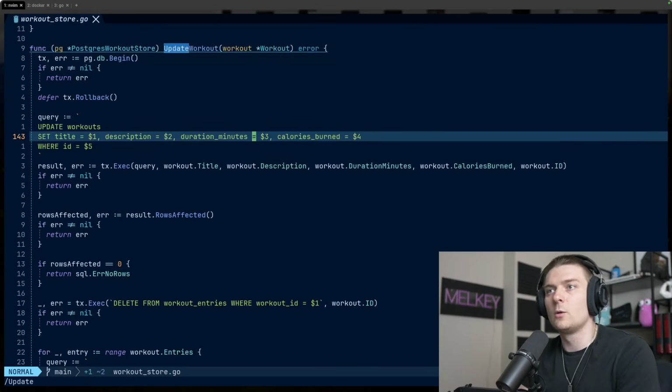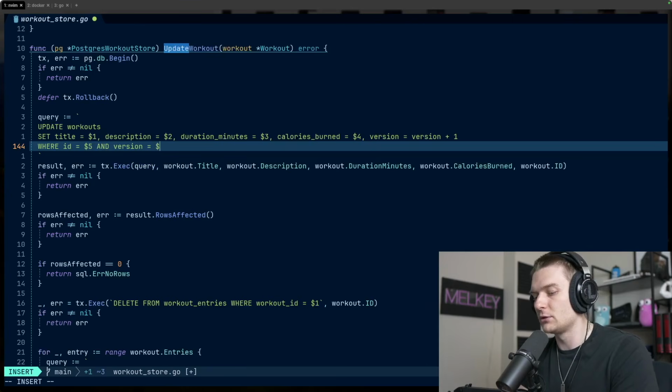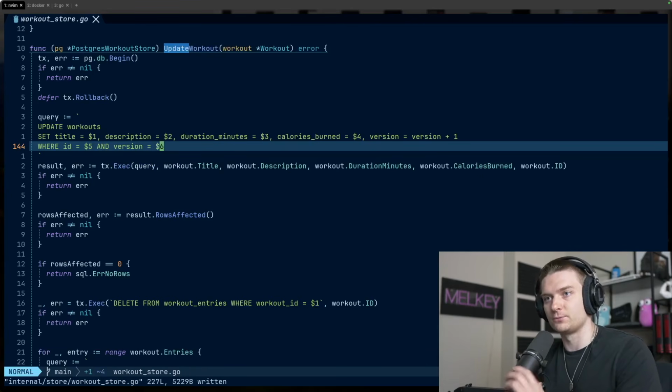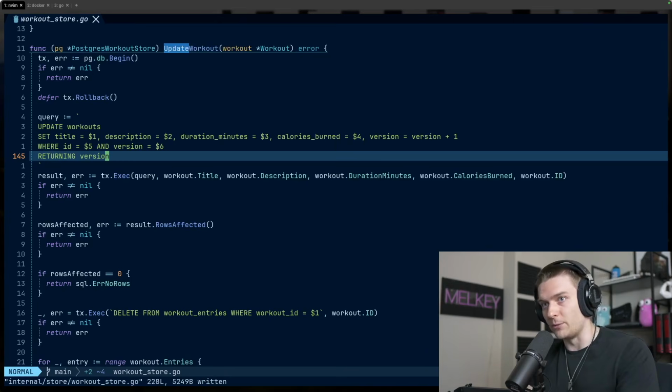Okay, and over here in the query, right below the transaction rollback, we can go right after calories burned. We're going to update that version. So we can do version equals version plus 1, like so. All right, and now we're going to do where ID equals 5 and version equals 6, like so. Okay, and we can also do returning version, because that's going to be necessary for our API handlers on the layer above to make sure that we are processing the version we update.